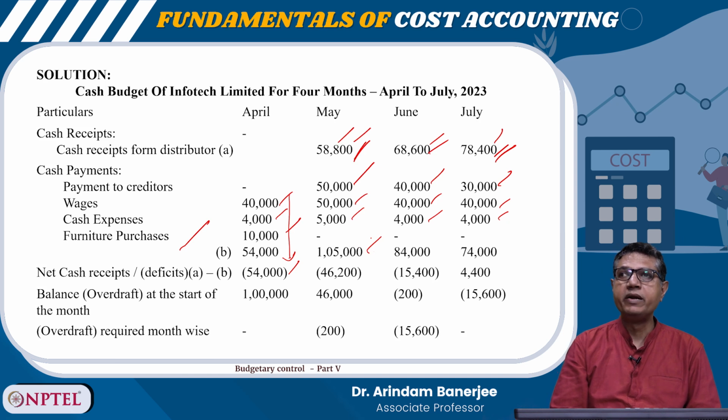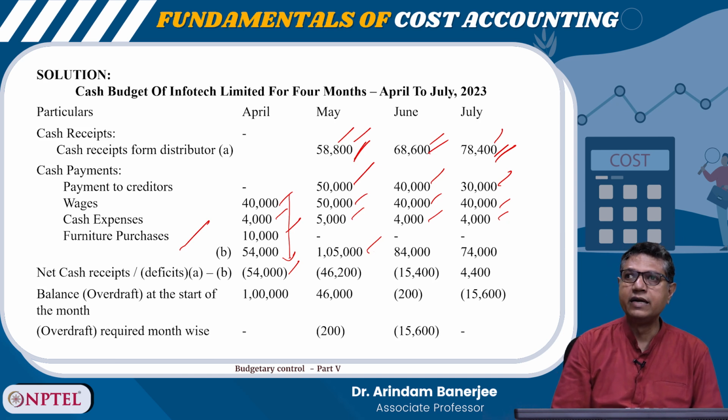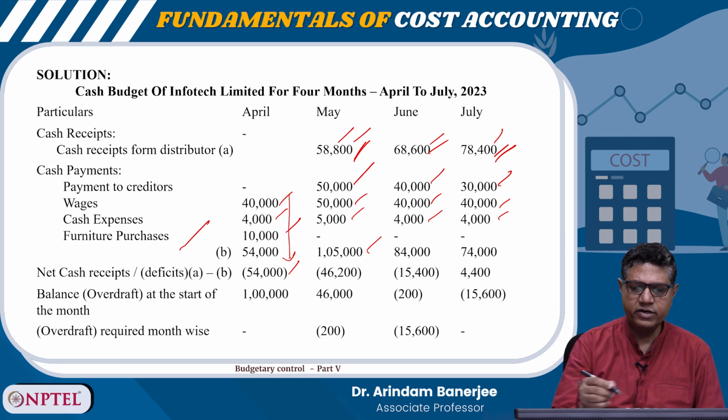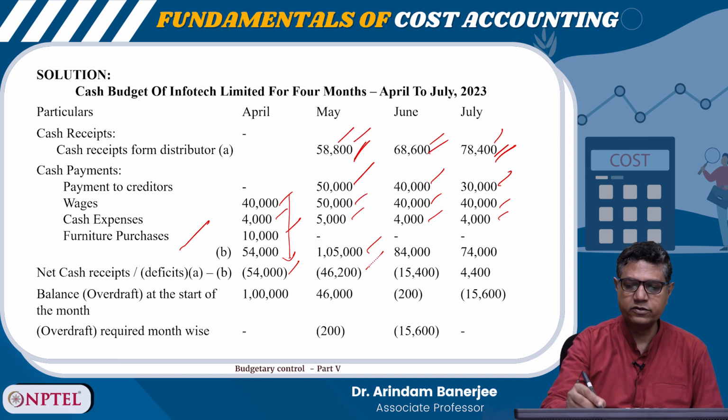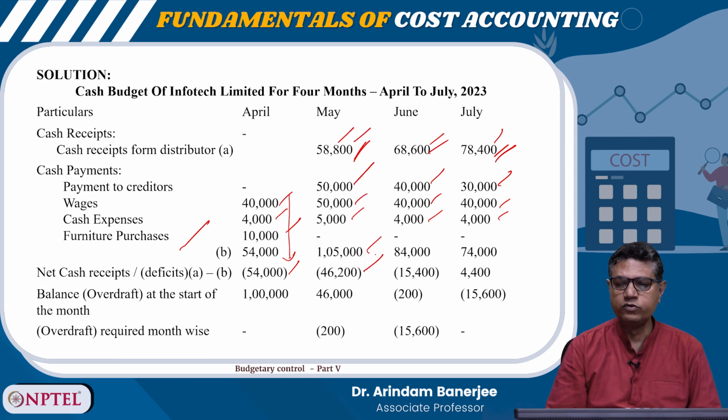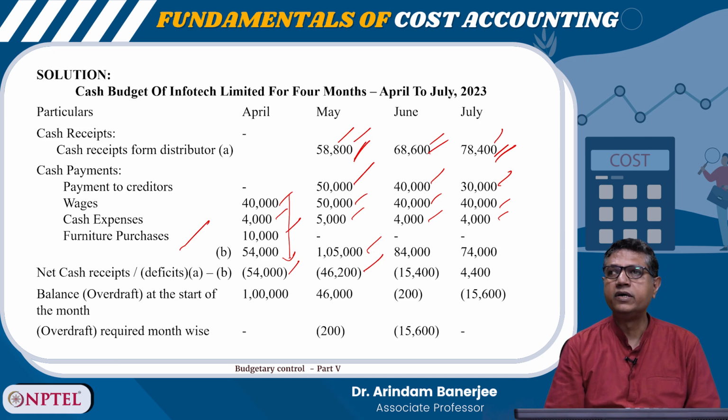So here you see the payment is more than the receipt. So there is a deficit. The deficit is 1 lakh 5,000 minus 58,800, so it is 46,200, right? In the month of June, the total cash receipt is